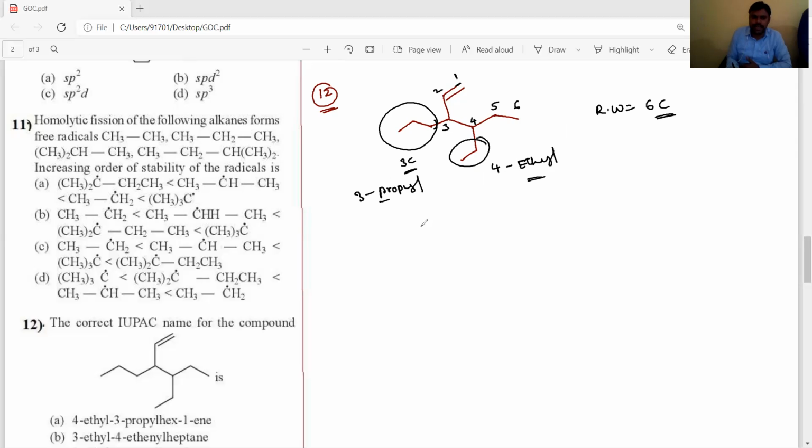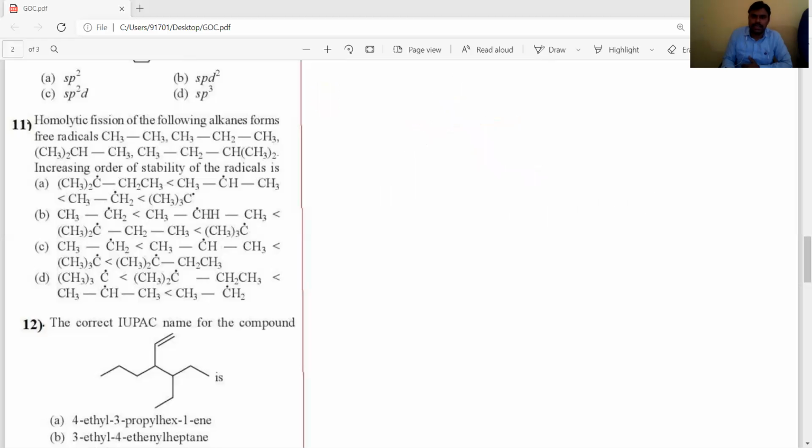So its correct IUPAC name is 4-ethyl-3-propylhex-1-ene. So the first option is correct. Okay, students, this is about the 12th question, and let's listen to the 13th question.